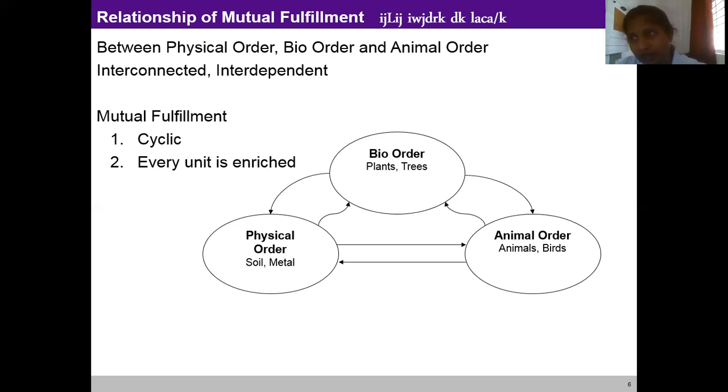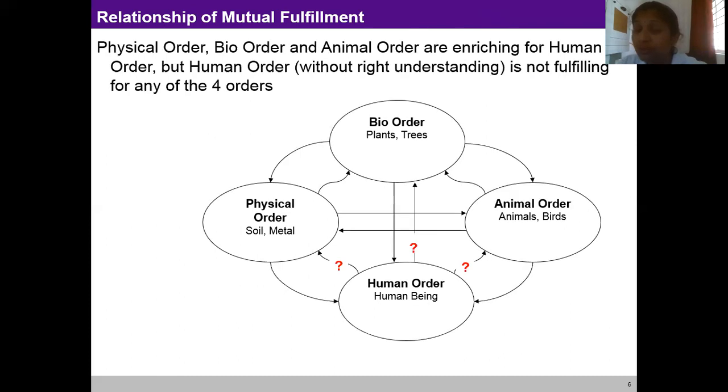Now, the question is: is the human being fulfilling the other three orders? So here the question mark appears. The human order will fulfill the other three orders only on the basis of right understanding.